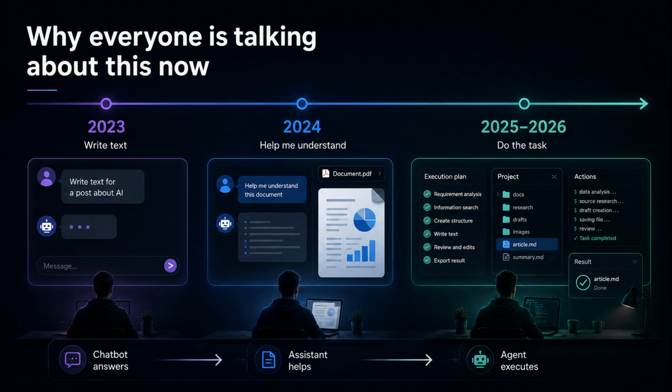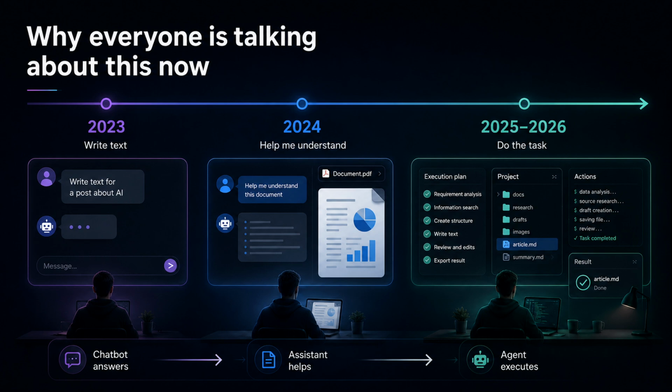For a long time, most people used AI as a conversational tool. Write this text, explain this term, give me ideas, check this email. Then people started using AI more like an assistant. Here is a document, help me understand it. Here is a spreadsheet, find the mistakes. Here are my notes, turn them into structure. And now we are entering the next step.